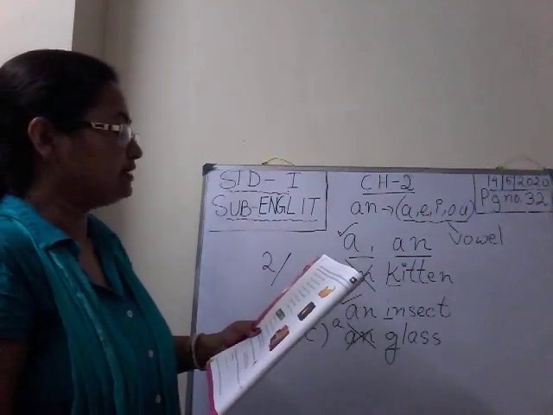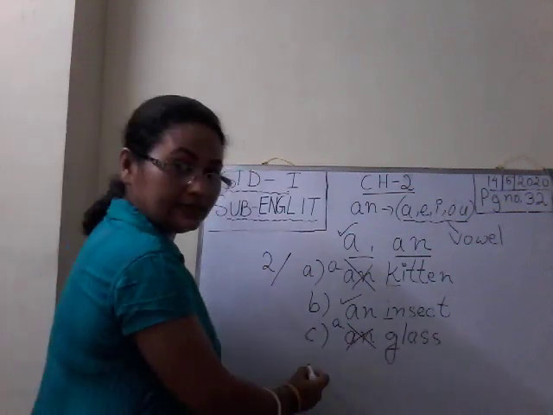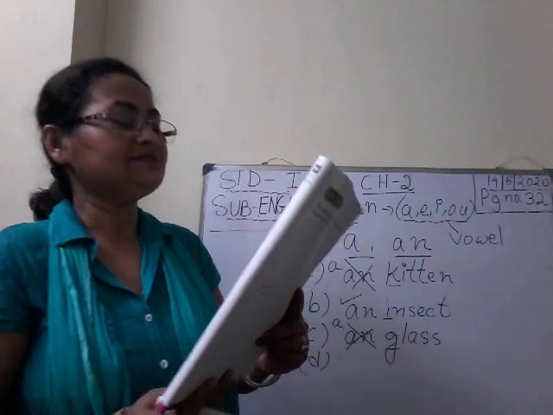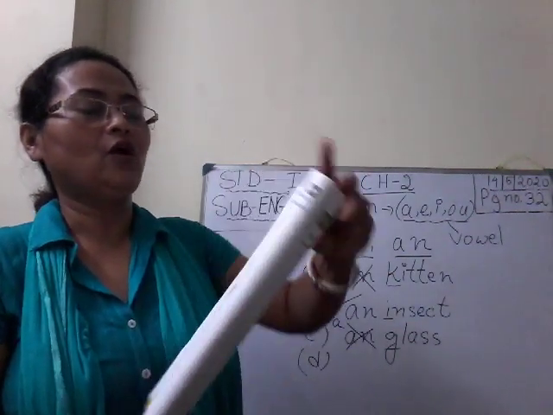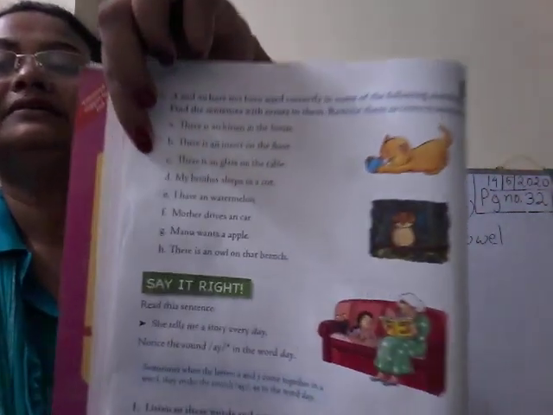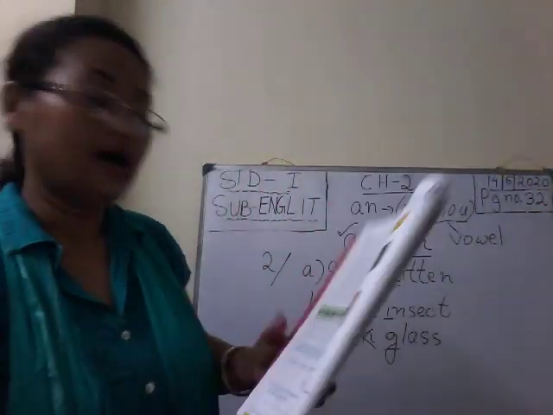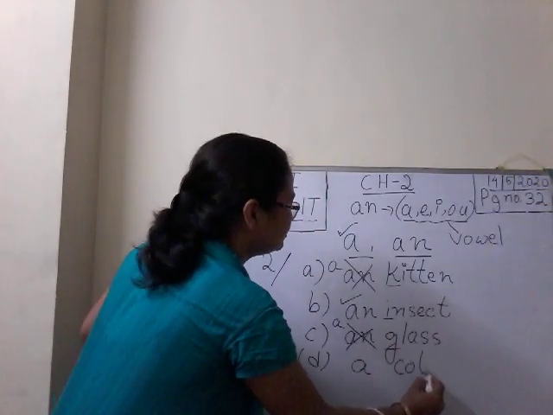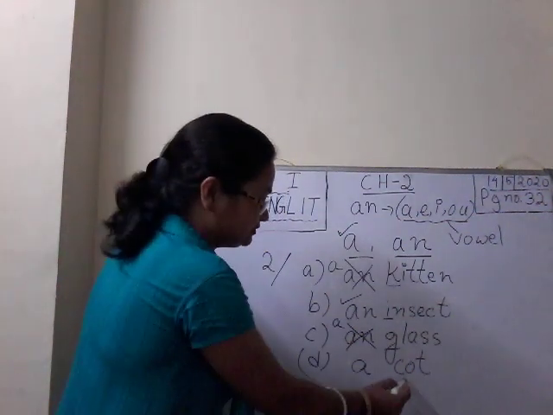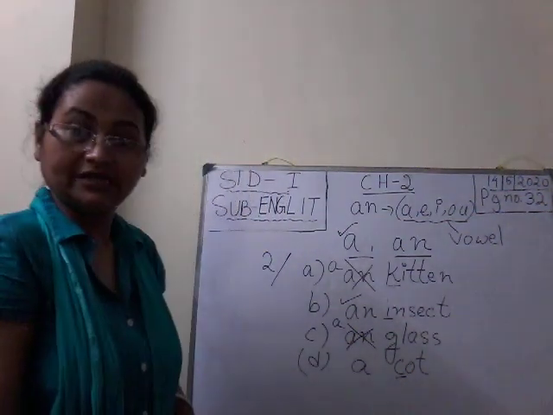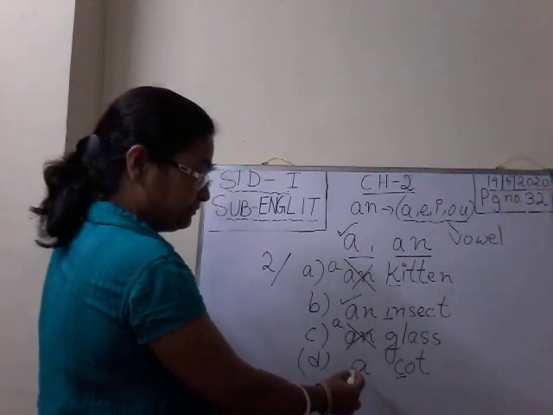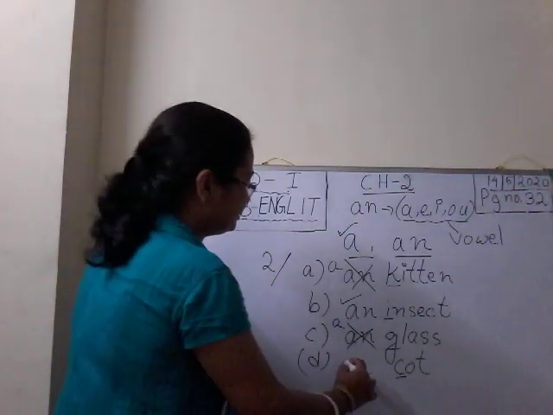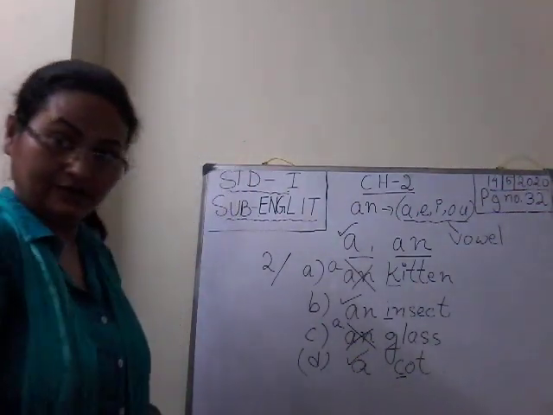Now come to number D. Read out the sentence. My brother sleeps in a cot. In a cot. It is correct because of the consonant sound. Cot begins with a consonant sound and we have used A in front of the word cot. So it is correct. Okay.